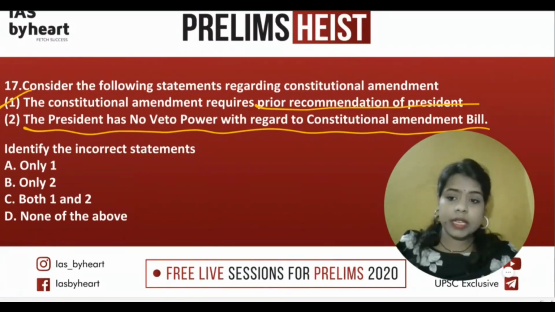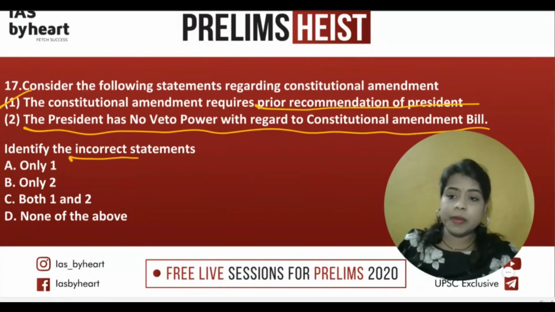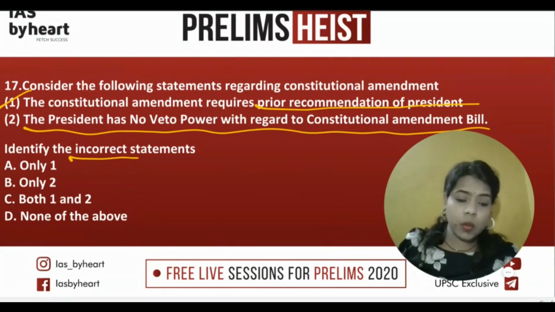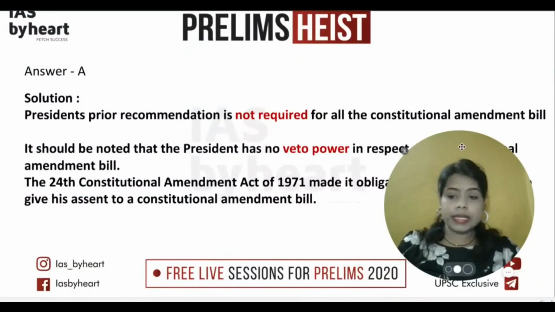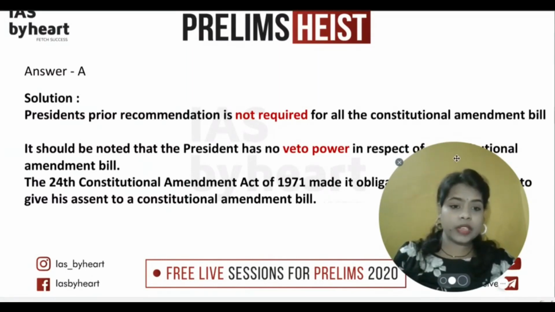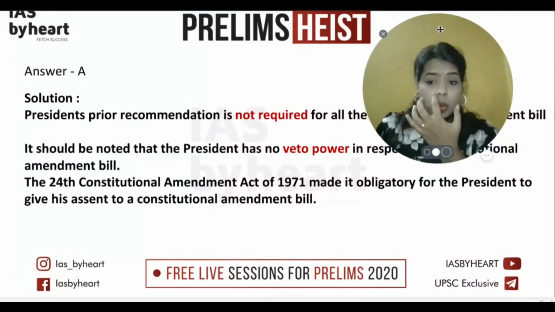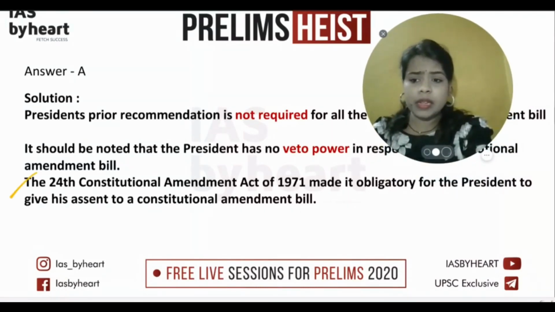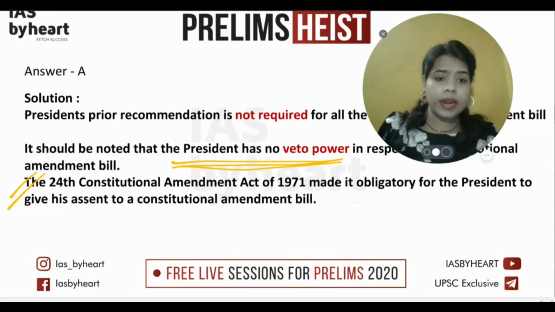Now what they are asking for is the incorrect statement. So what is the incorrect statement? That is 1, A. So A is the answer. The prior recommendation is not required, and the president will not have any veto power. That obligation we have removed with the 24th Constitutional Amendment Act. So that has been removed. This part can be remembered. Even if not, remember clearly that the president has to sign it, and he will not require any prior recommendation.